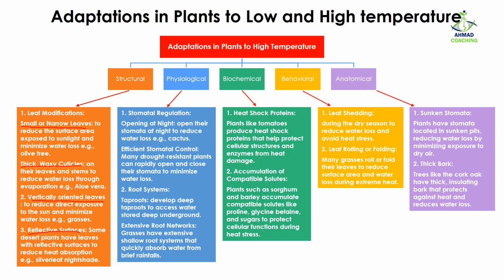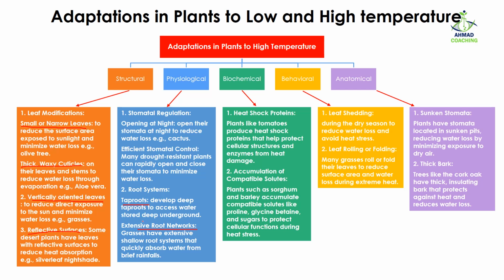They regulate their stomata and open them at night, as well as open and close them very quickly and rapidly to minimize the water loss. They have tap roots to go to the deep underground water, as well as extensive shallow root systems so that they can absorb the maximum amount of water during rainfall.